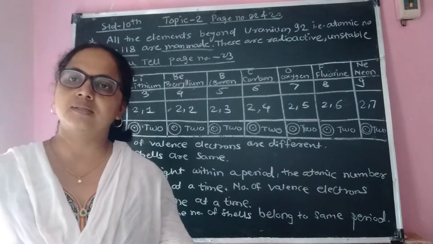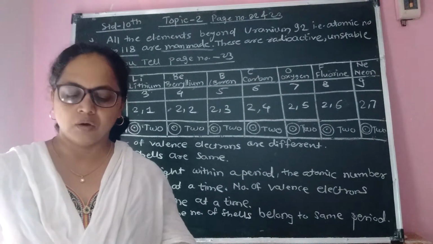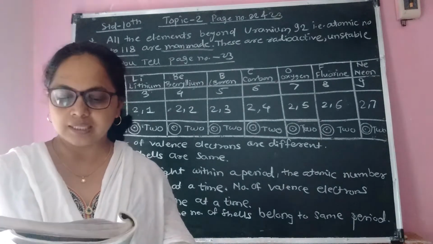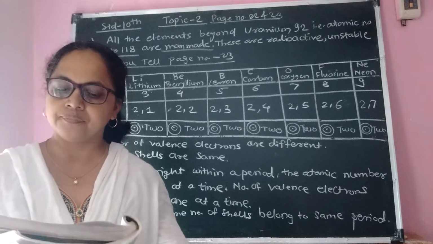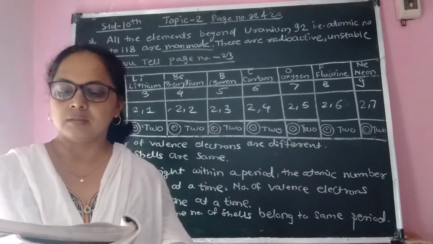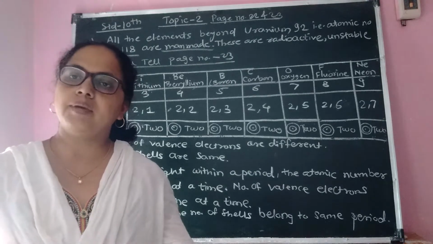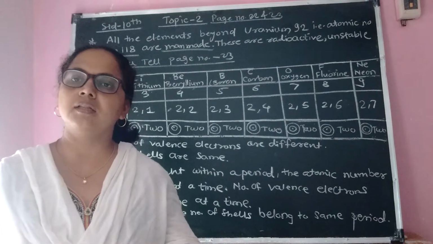Before that, some questions are asked. Can you tell? What is the first question? On going through the modern periodic table, it is seen that the elements lithium, beryllium, boron, carbon, nitrogen, oxygen, fluorine and neon belong to the second period. That is, they are present in the second period.